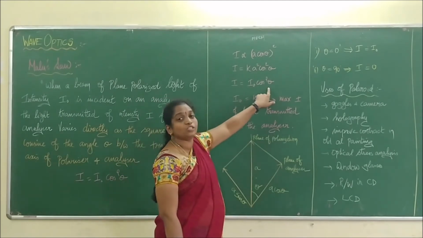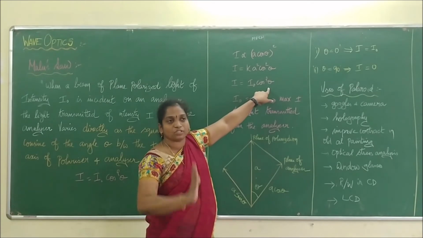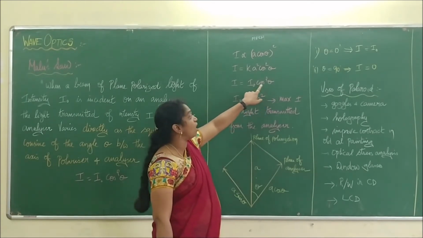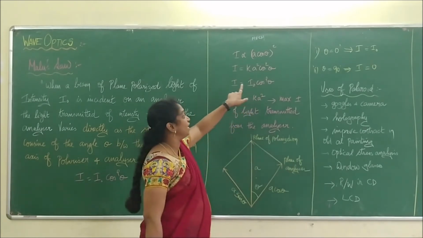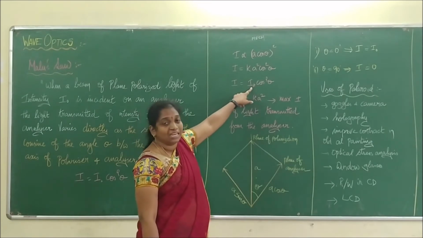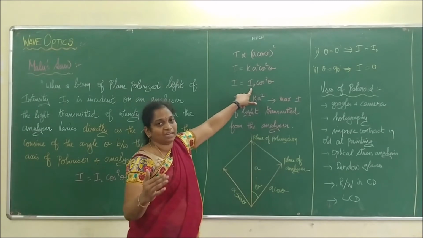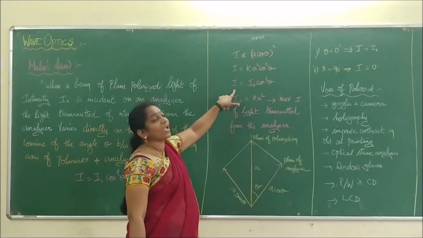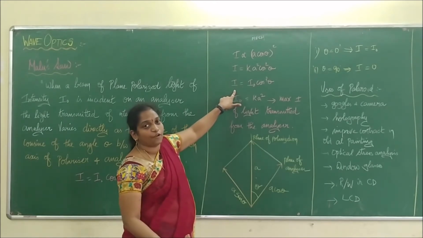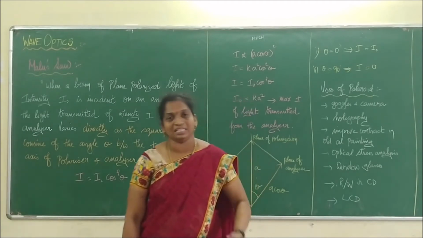Suppose the angle is 0 degree, that is, both are parallel to each other. The plane of vibrations and the axis are both parallel. Theta is 0 degree. You know that cos 0 is 1. Therefore, the intensity of the transmitted light will be equal to the intensity of light reaching the analyzer. I naught is the original light, the transmitted light, that will be equal to I, the intensity of light reaching the analyzer. Therefore, the transmitted light will be equal to the intensity of light of the analyzer.